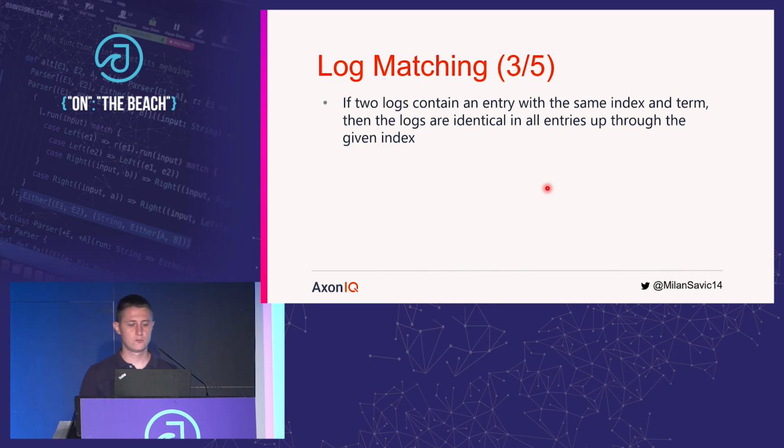Log matching. If two logs contain an entry with the same index and term, then the logs are identical in all entries up through the given index. Based on the append entries message, as we saw currently, this is not possible. But if we add a small consistency check in our append entries message, it is going to be possible, and that is to send a previous log index and previous term of the entry that we want to replicate.